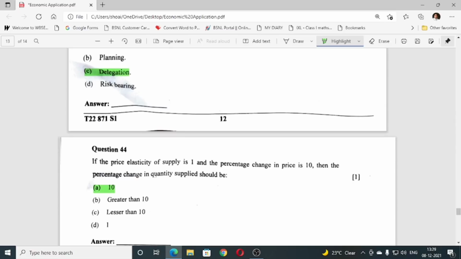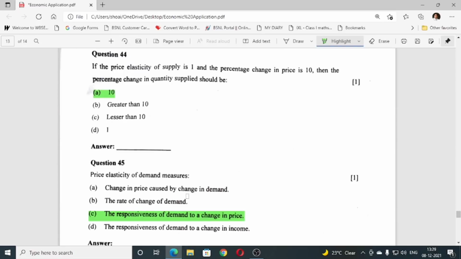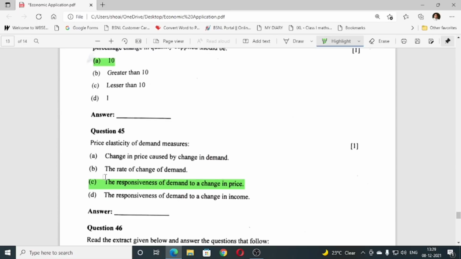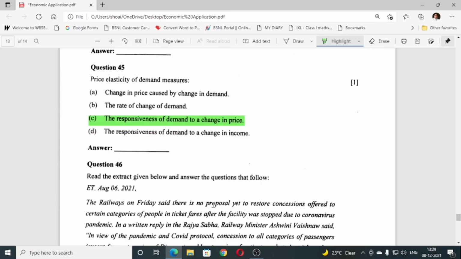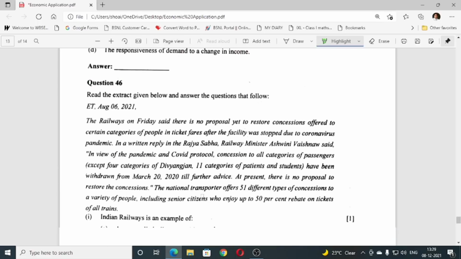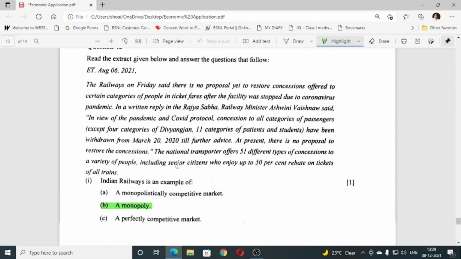Number 44. If the price elasticity of supply is 1 and the percentage change in the price is 10, then the percentage change in quantity supplied should be 10. A is the correct answer. 45. Price elasticity of demand measures C, the responsiveness of demand to the change in price. Now 46, you have to read the extract and then answer it.